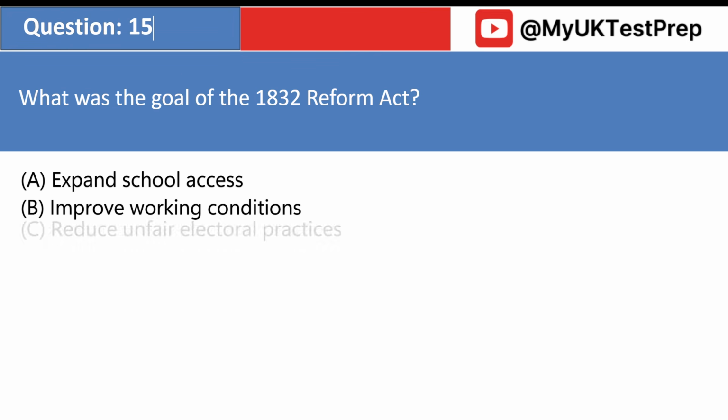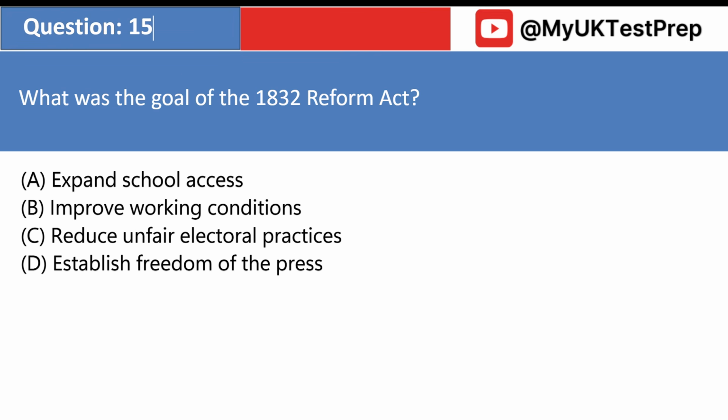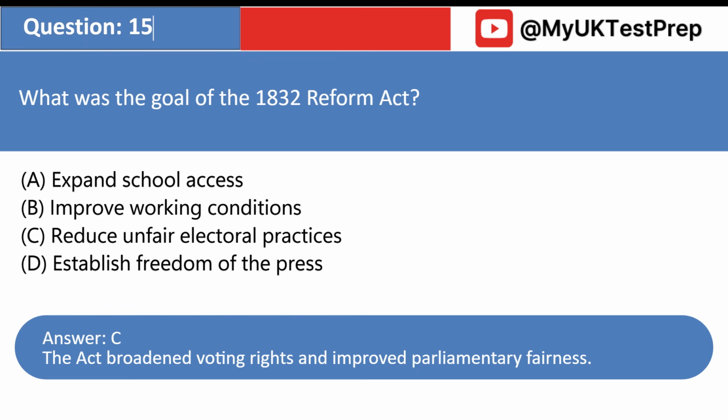What was the goal of the 1832 Reform Act? A. Expand school access. B. Improve working conditions. C. Reduce unfair electoral practices. D. Establish freedom of the press. Answer: C. The Act broadened voting rights and improved parliamentary fairness.